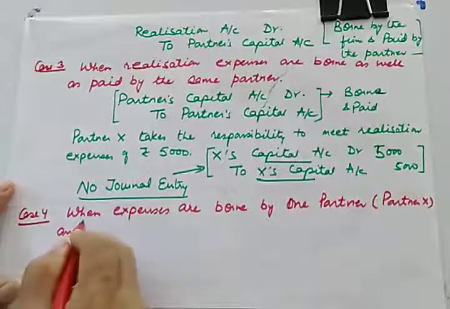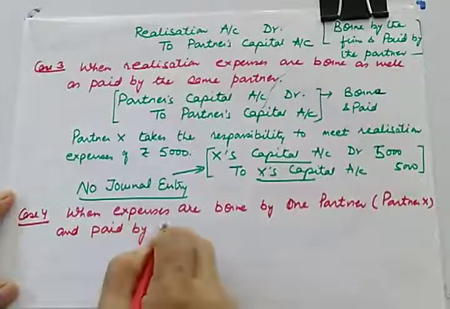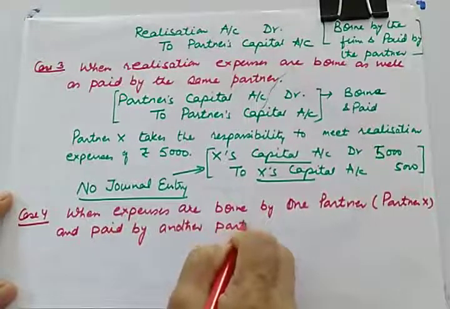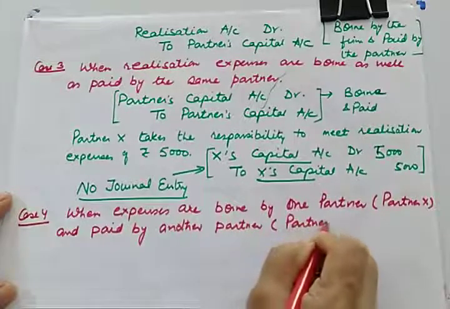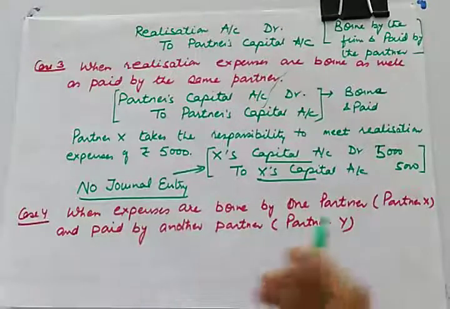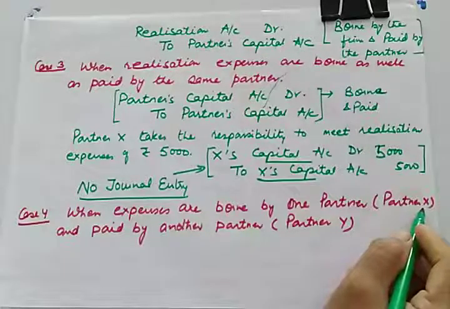and paid by another partner, let us say partner Y. So what is the rule? When expenses are borne by one partner, the one who is bearing will be debited.